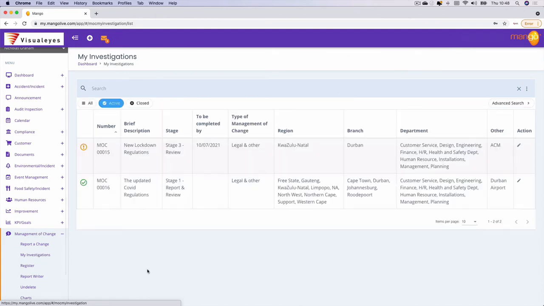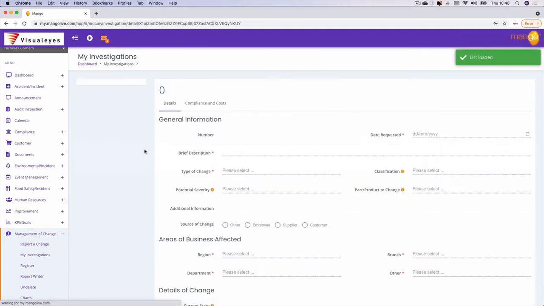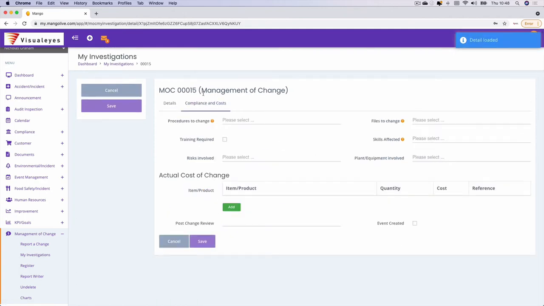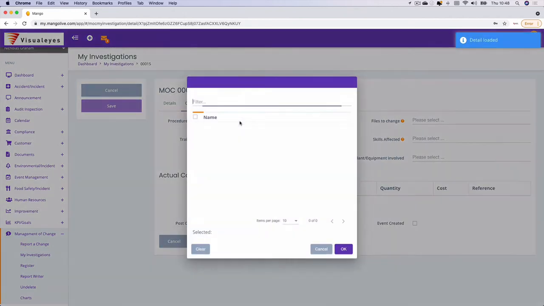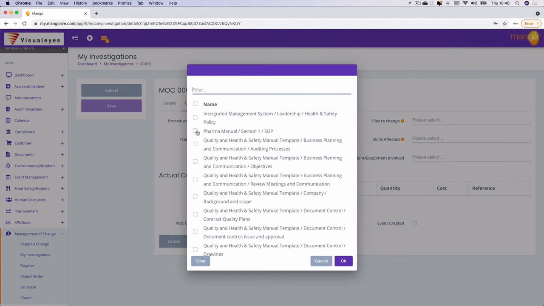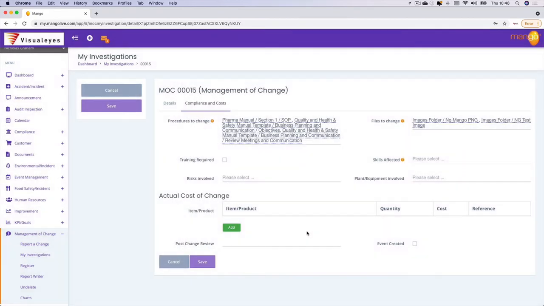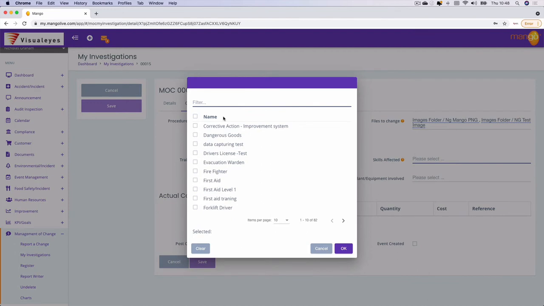Again, the coordinator will be able to pick this up in My Investigations. So the coordinator can pick it up. They can go through to the compliance costs. Okay, what procedures need to be changed? I can link it into some of the procedures. Files that needed to be changed were the COVID plans and some of the other indicators. Training is required. Skills that would be affected is, let's say, the induction. I can link it in there.